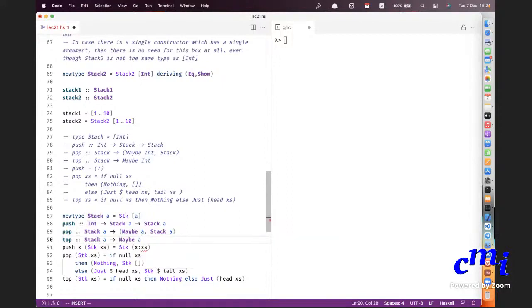So when you do this, stack is not called a type anymore. It's called a type constructor.